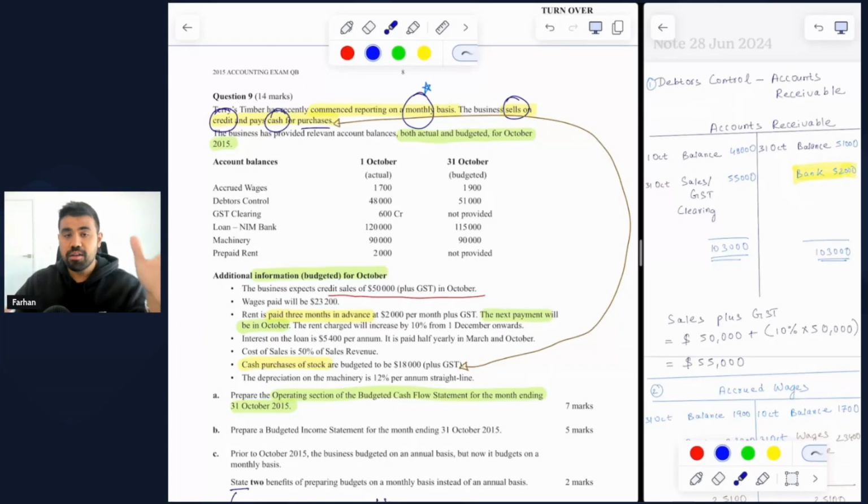My name is Farhan. Today you are going to solve question number 9 from the 2015 past exam. This question requires you to prepare the operating activities section for the budgeted cash flow statement, the income statement, and also discuss two benefits for preparing budgets on a monthly basis.